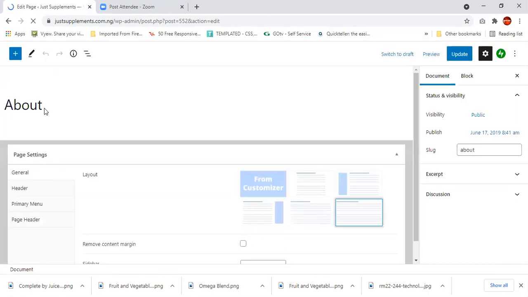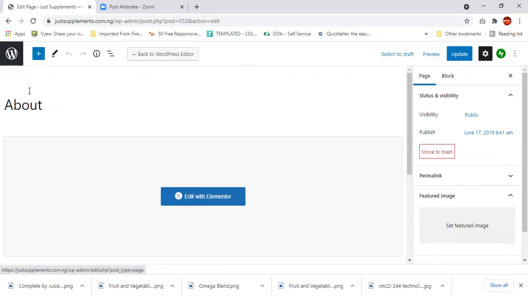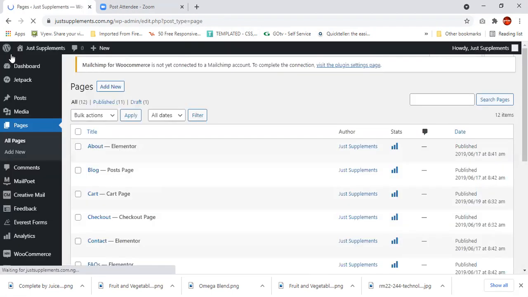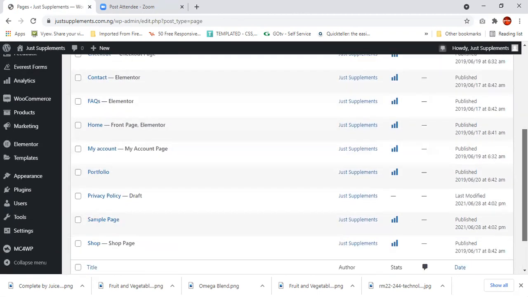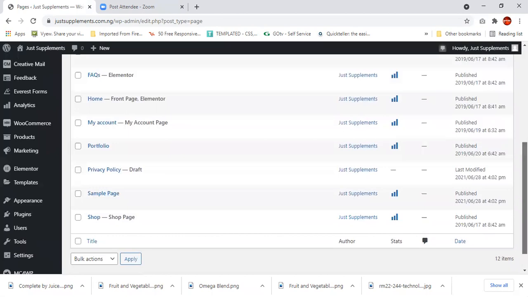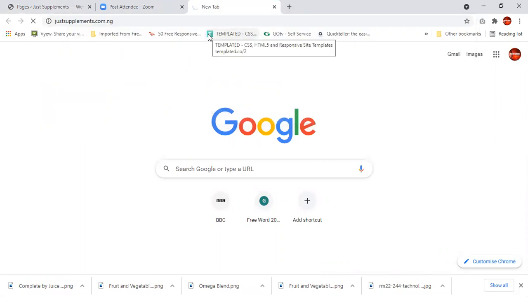So it's taking us back. Remember, do not click any other place except where you have the WordPress icon. Click here, click here. We are out of here. So far so good. If I look at the site again, we've been able to populate the landing page or the home page.